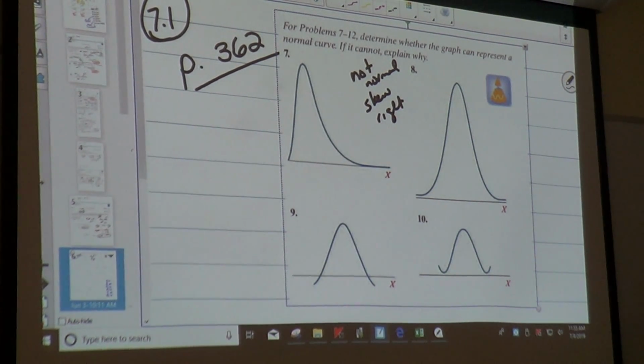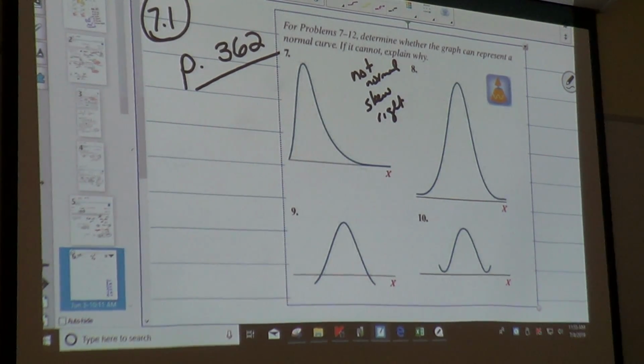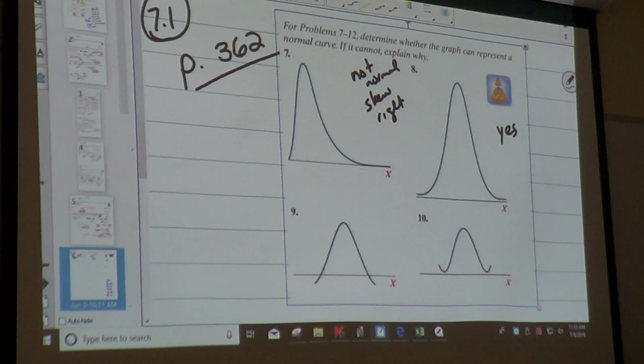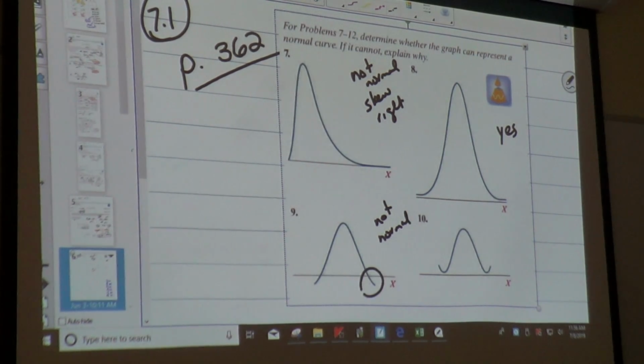Is number 8 normal? Yes. That one is normal. Is number 9 normal? No. Tell me why it's not normal. It's below that. Correct. This is not normal because of that right there.